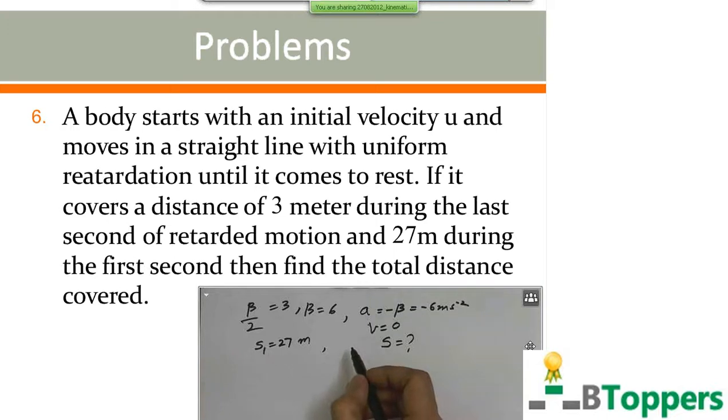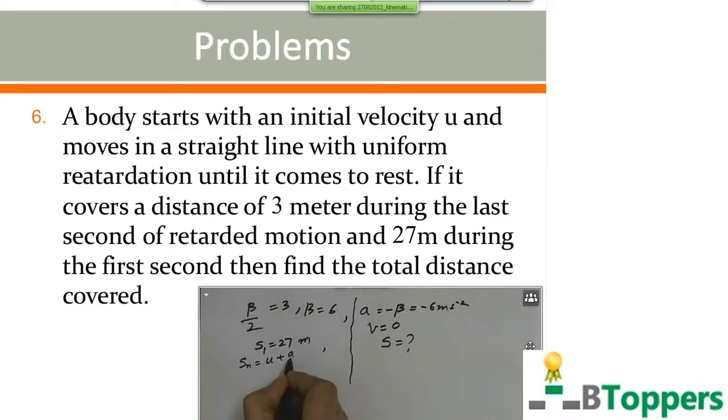So in this problem, you are not given the total time of motion, and you are not asked to find the total time of motion. So we can use the equation without the time interval t. But we can first find the initial velocity of the body from the given information. The displacement covered in nth second is numerically equal to u plus a by 2 into 2n minus 1.